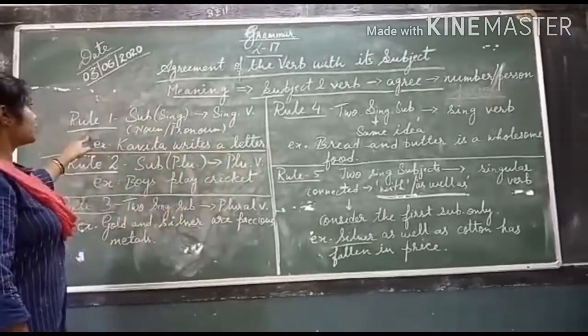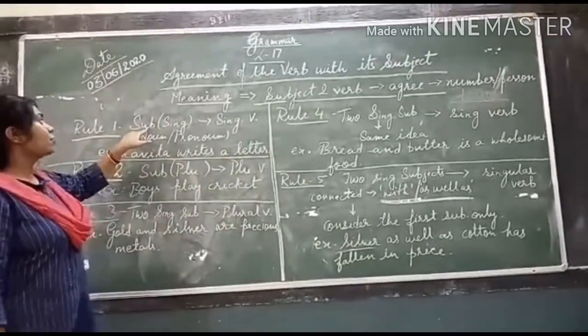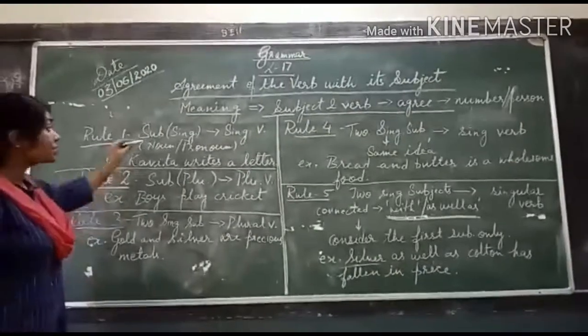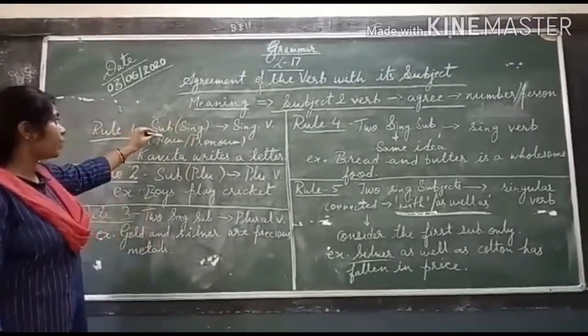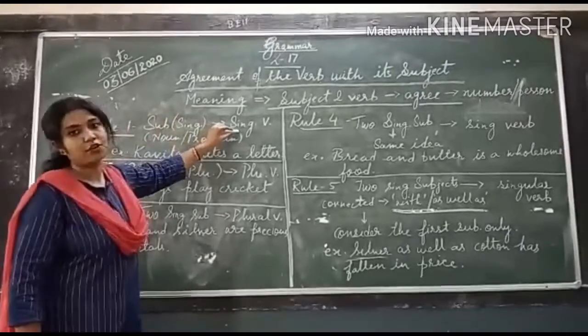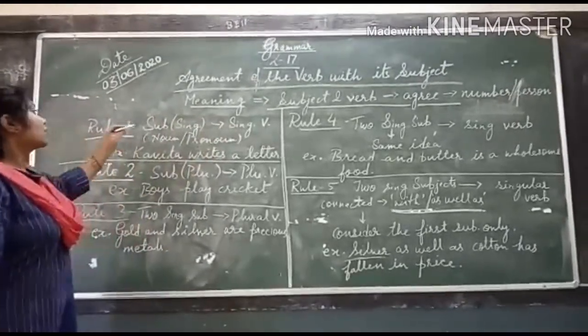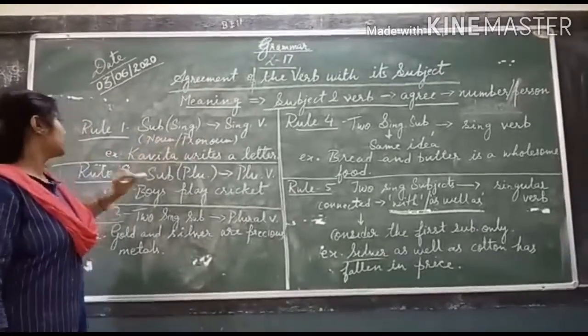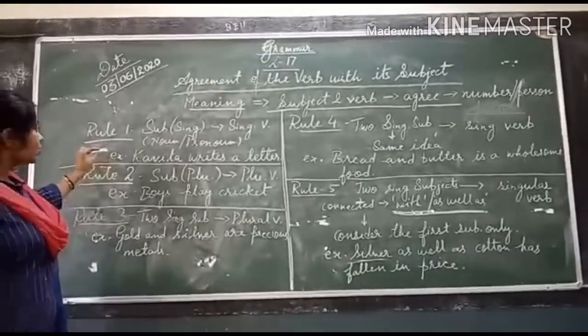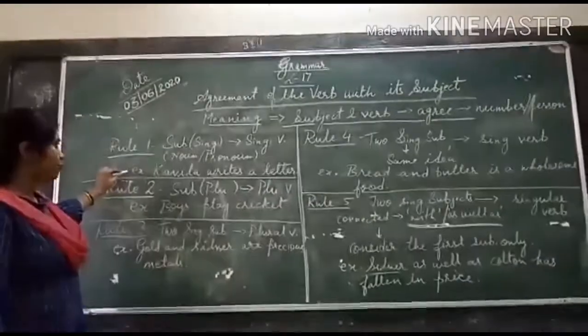Our first rule is, when your subject is singular, the verb following it should always be singular. The subject can be a noun or a pronoun. My dear students, here I have written one example for this.